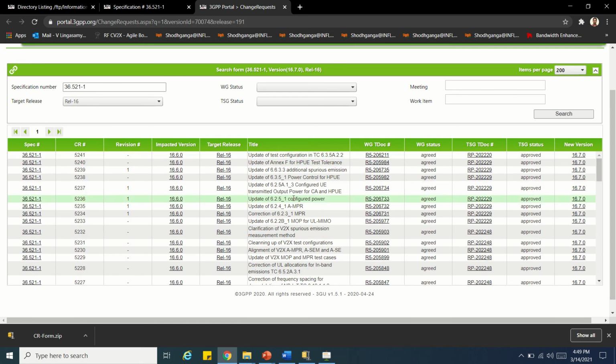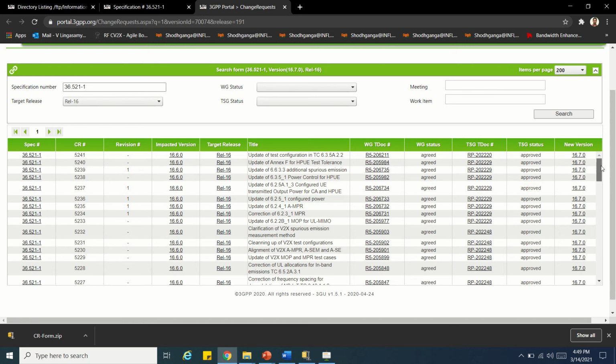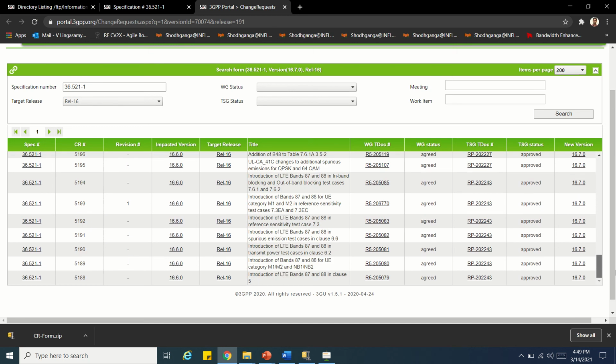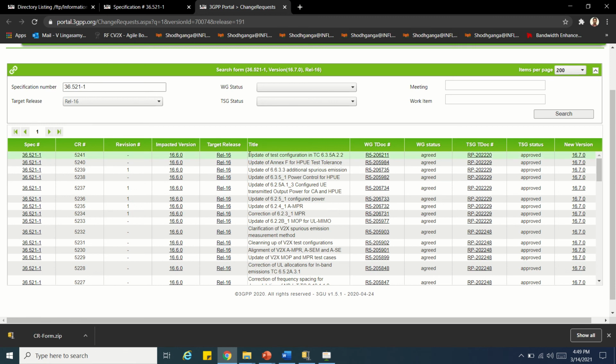So what is the change request? You can see here the description is clearly mentioned: update of 625A1-A configured UE transmitter output power. So this configured output power is being updated. When you are working on some test case, you should keep track of it, whether anything has changed in your test case or not. That you can verify right here.